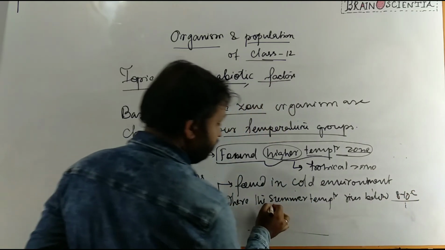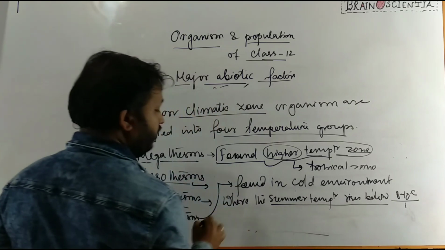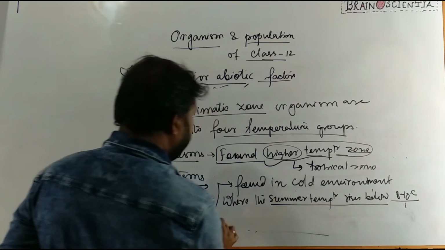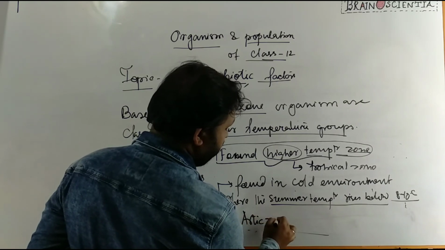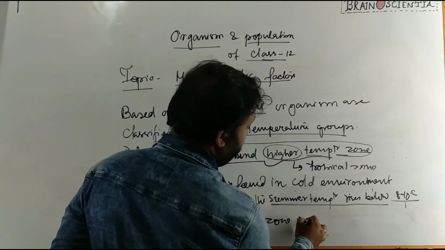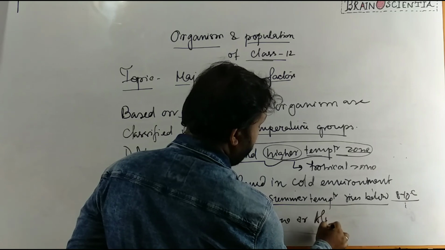Okay, summer temperature is below 8 to 10 degrees Celsius or even less. Okay, this zone is the Arctic zone or alpine zone.